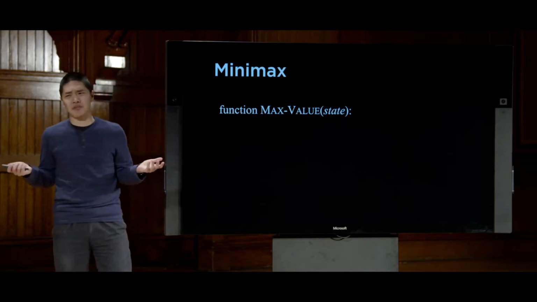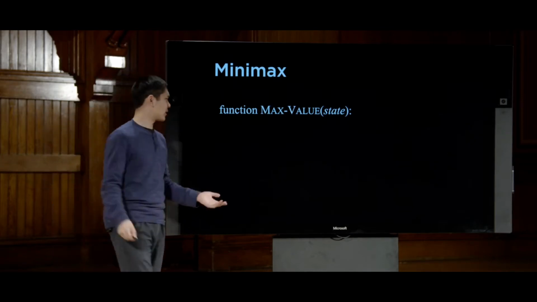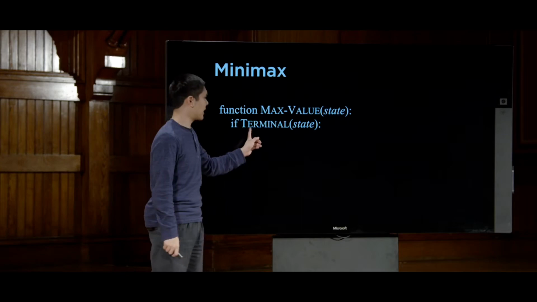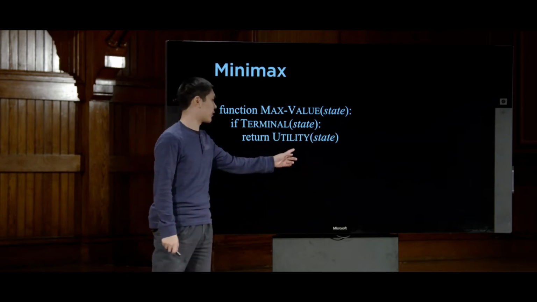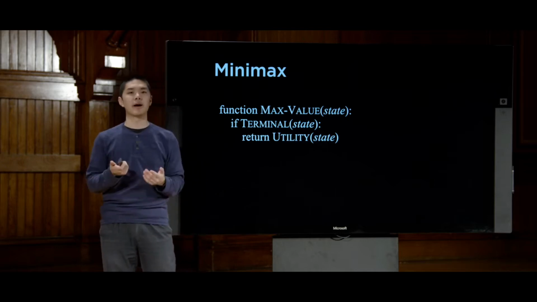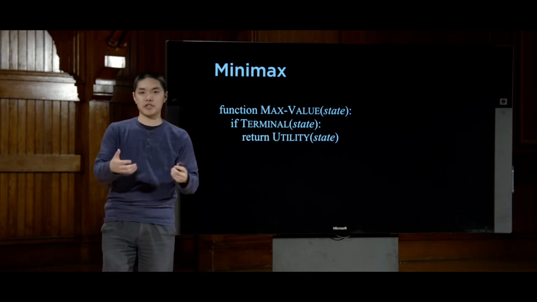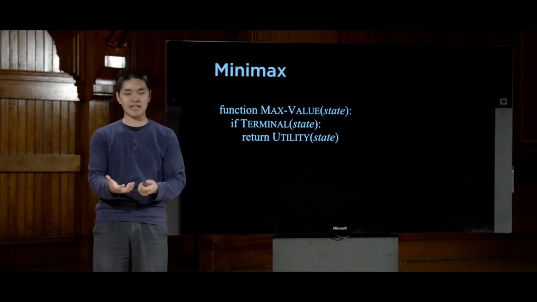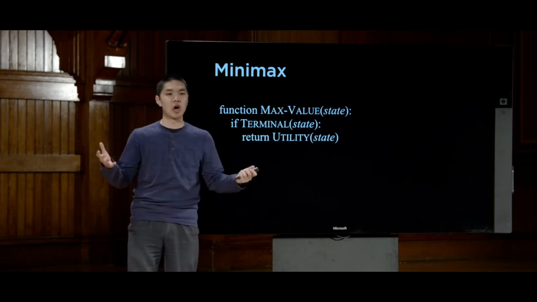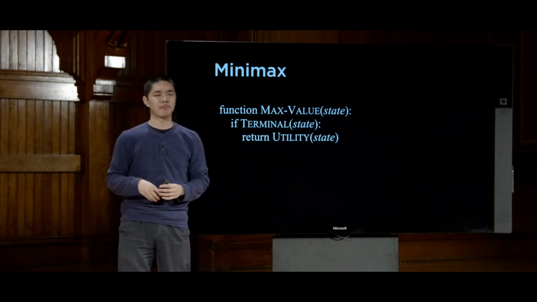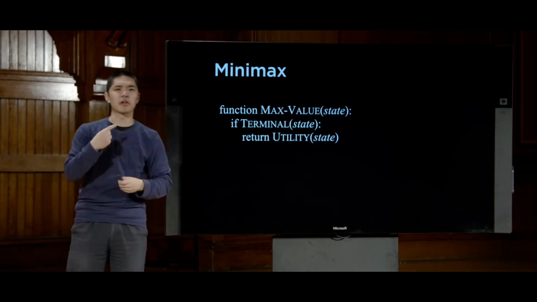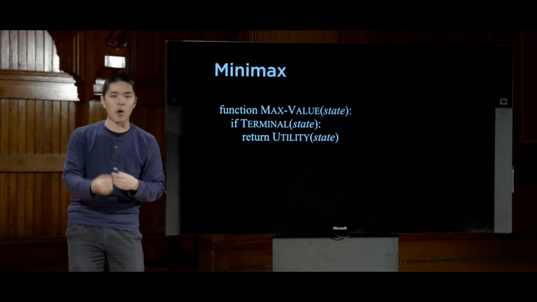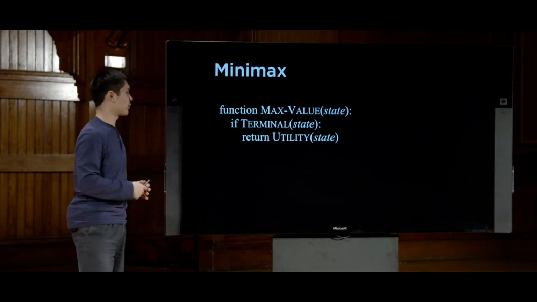Well, the first thing I can check for is to see if the game is over. Because if the game is over, in other words, if the state is a terminal state, then this is easy. I already have this utility function that tells me what the value of the board is. If the game is over, I just check, did X win? Did O win? Is it a tie? And this utility function just knows what the value of the state is. What's trickier is if the game isn't over, because then I need to do this recursive reasoning about thinking, what is my opponent going to do on the next move?